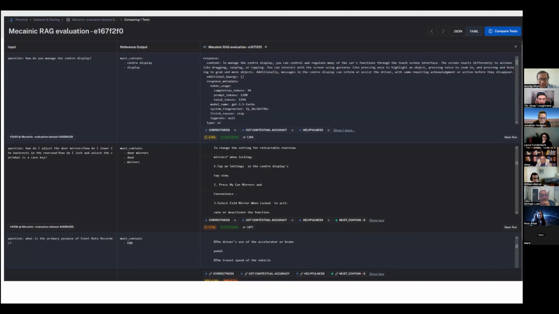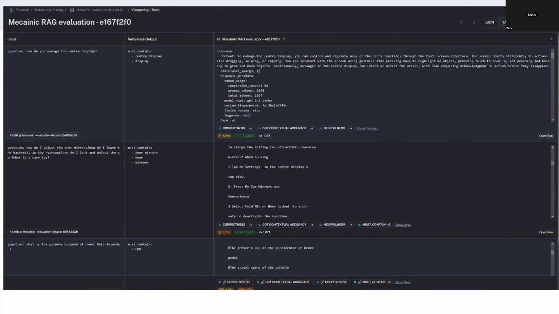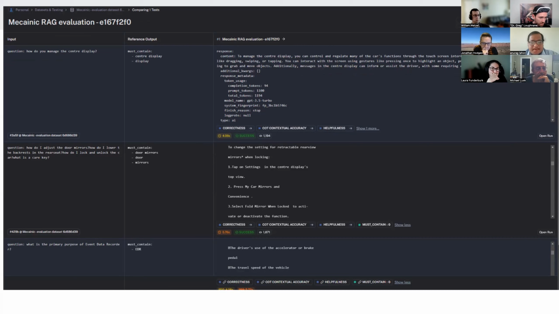And the output is represented here on the right. And here you can see what was the response we got back from the chat model. And I used evaluators like correctness and helpfulness to see how well the response matched the expected result. And that's basically what I did in the iteration, with, of course, different questions and different chunks of documents, etc.